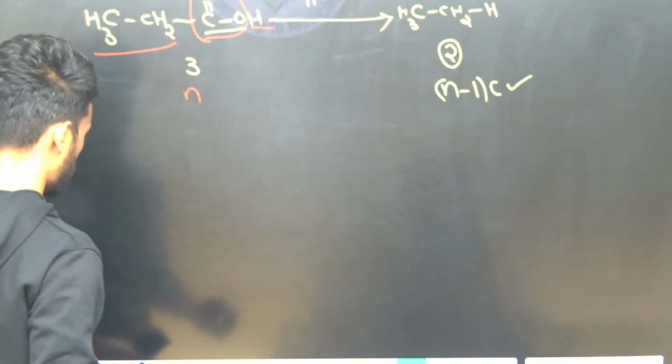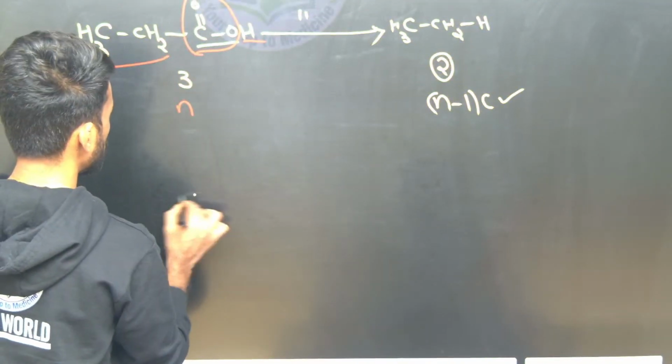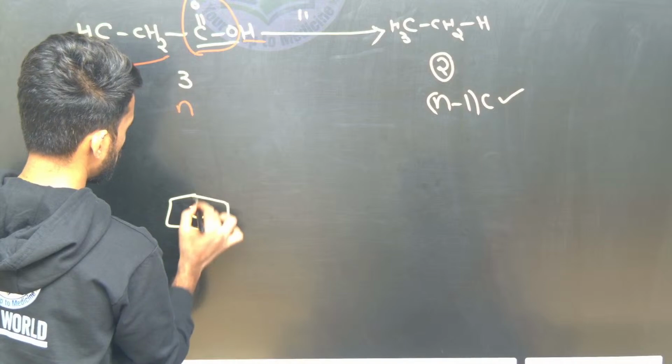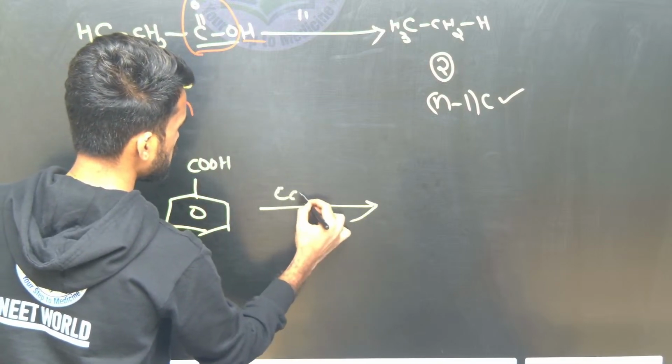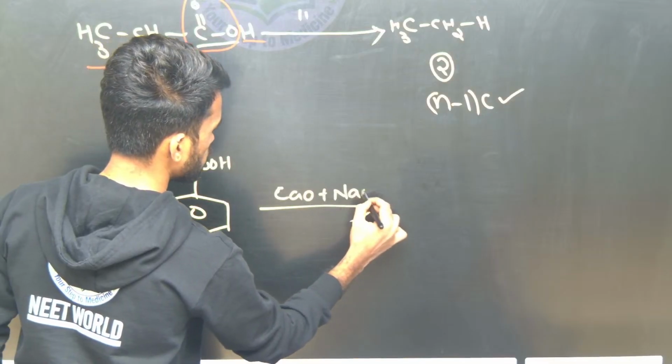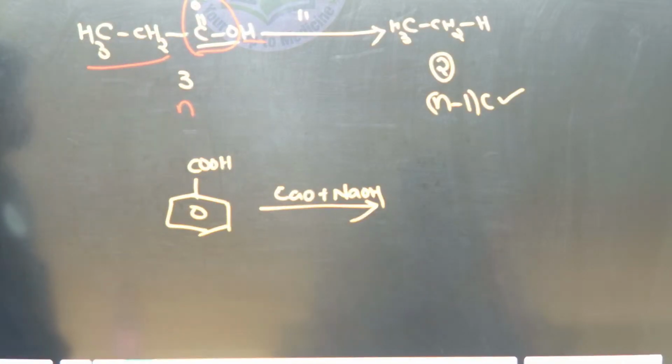Next, just tell me what will be the product here. Benzoic acid, when treated with CaO plus NaOH. Tell me what is the product formed. What I told you, just remove the CO2 part, you will get benzene. Benzoic acid gives benzene. Okay, right. Hope the discussion is clear.